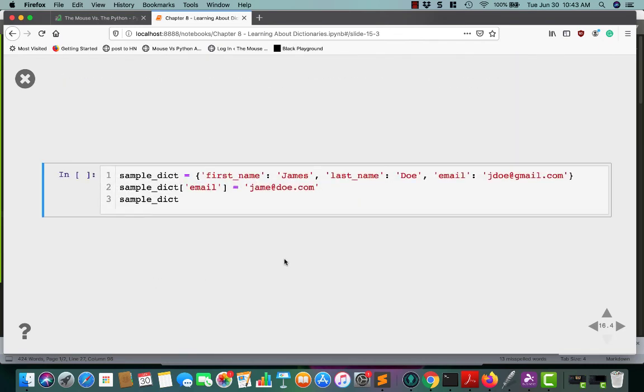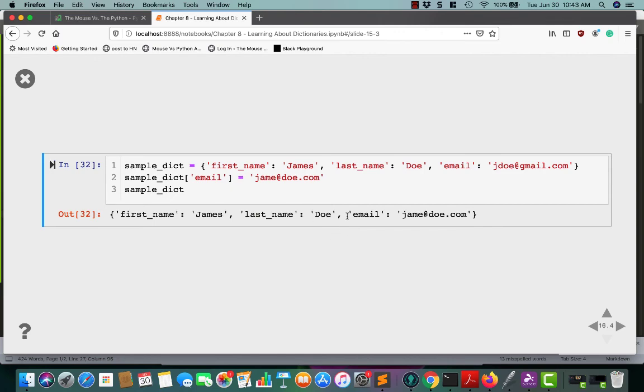If you'd like to update a pre-existing key, you can just type in the key name and set it to a new value. So we're going to change jdoe@gmail to jame@doe.com. When you run this, you can see that the dictionary value has been updated.